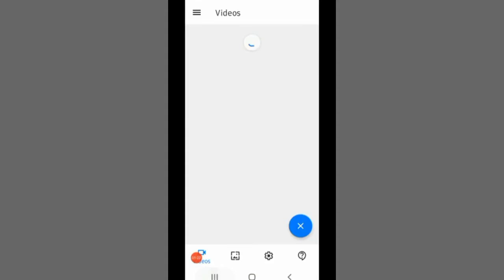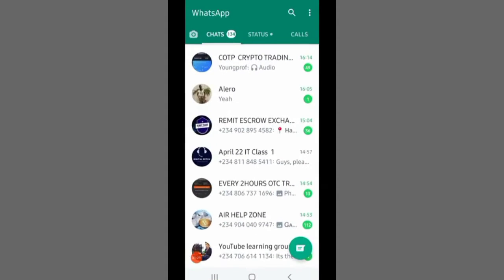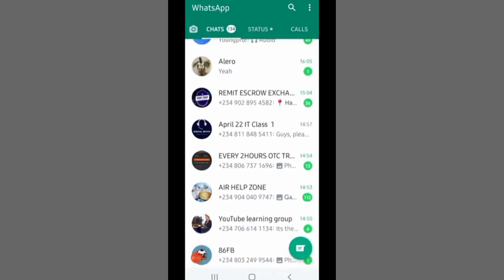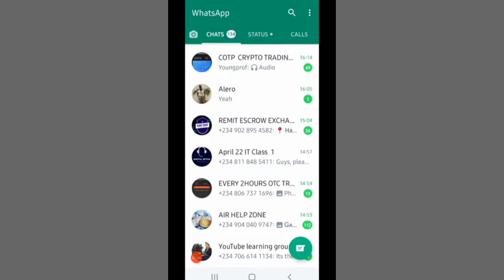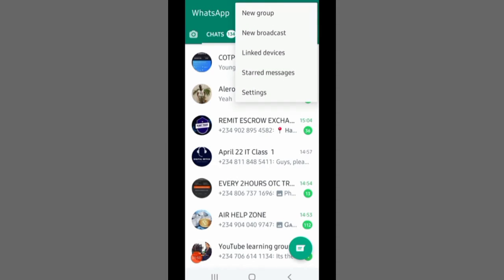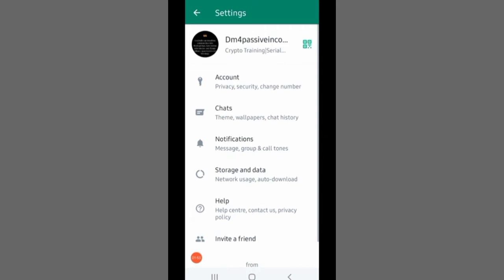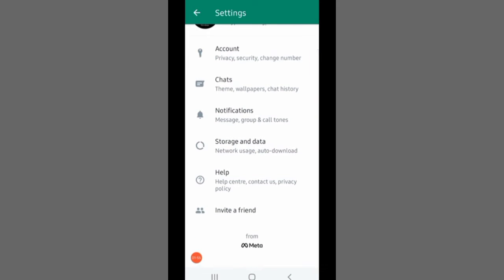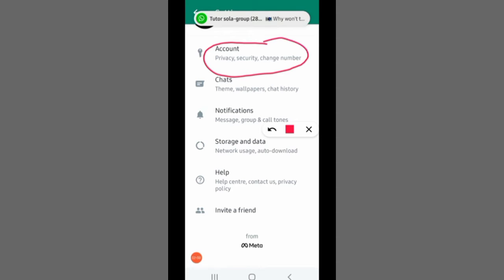So now let's go straight to how we can actually avoid people from adding you to groups unnecessarily. The first thing you need to do is to tap on the icon at the top right corner, this three dots icon here. You can see the three dots at the top. When you tap on that, the next thing is to go to settings, and when you're in settings, you click on account.